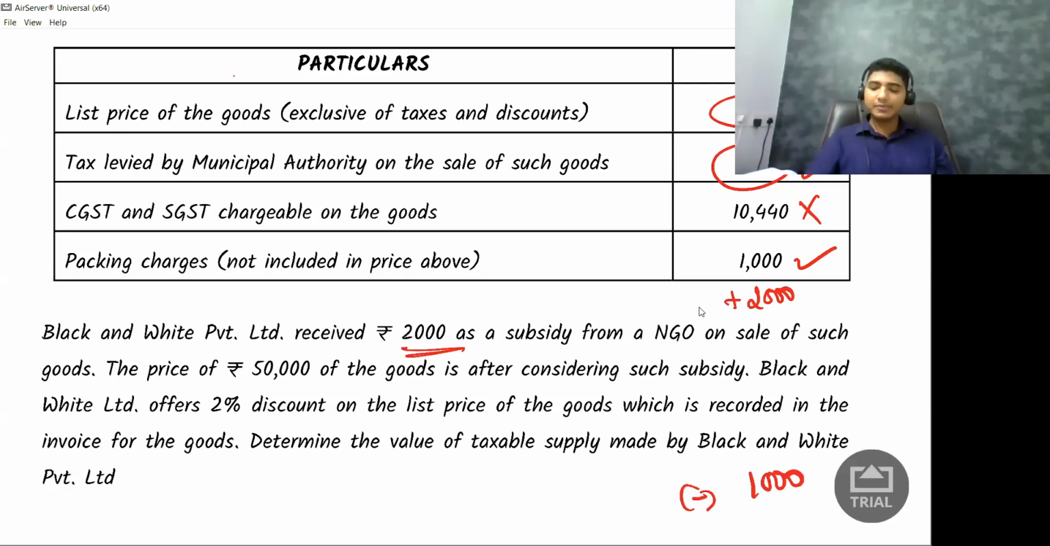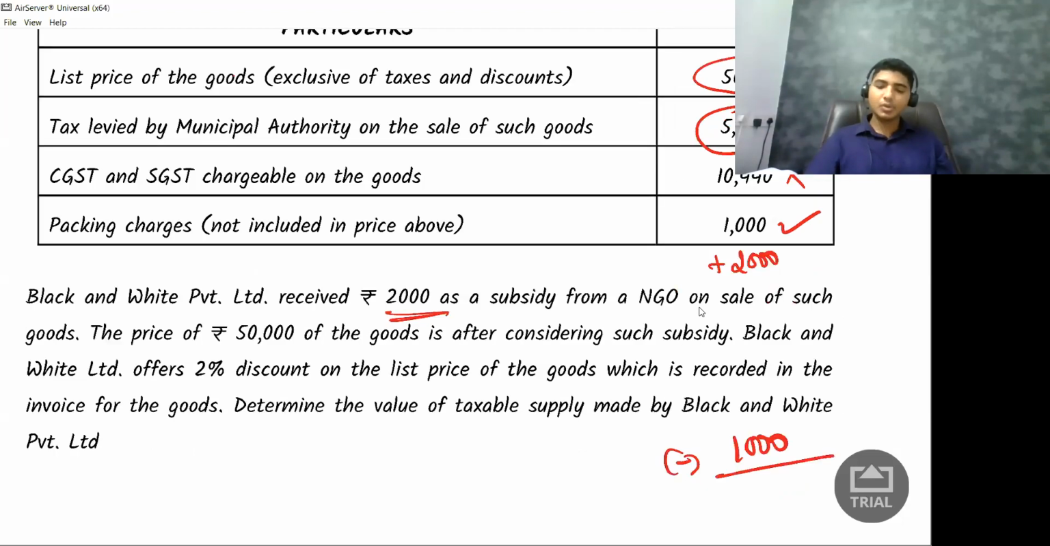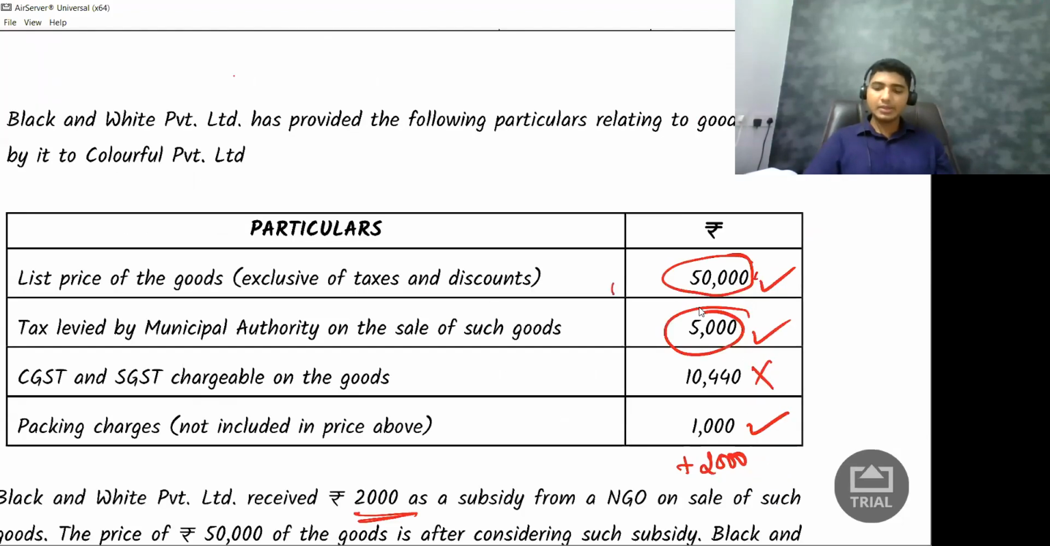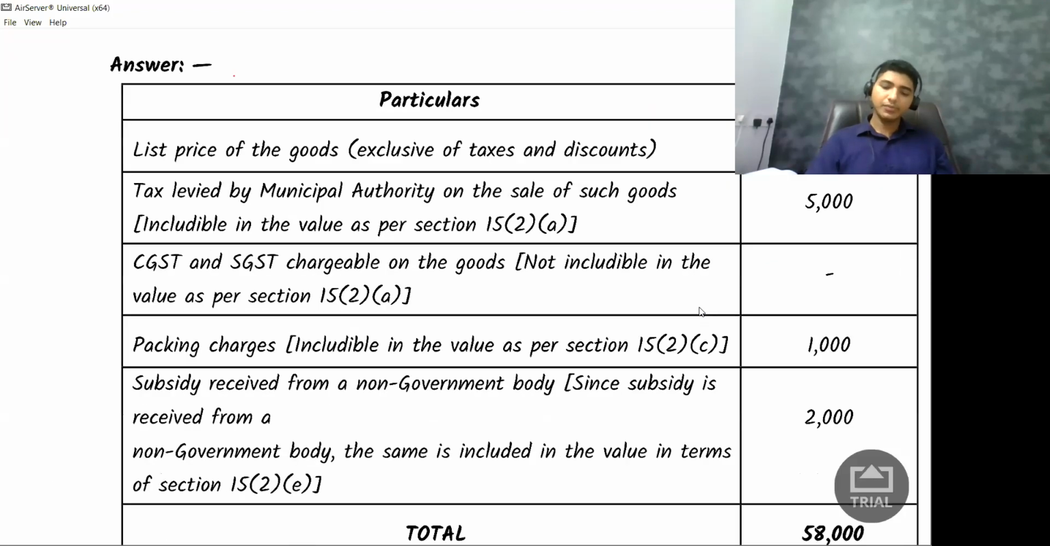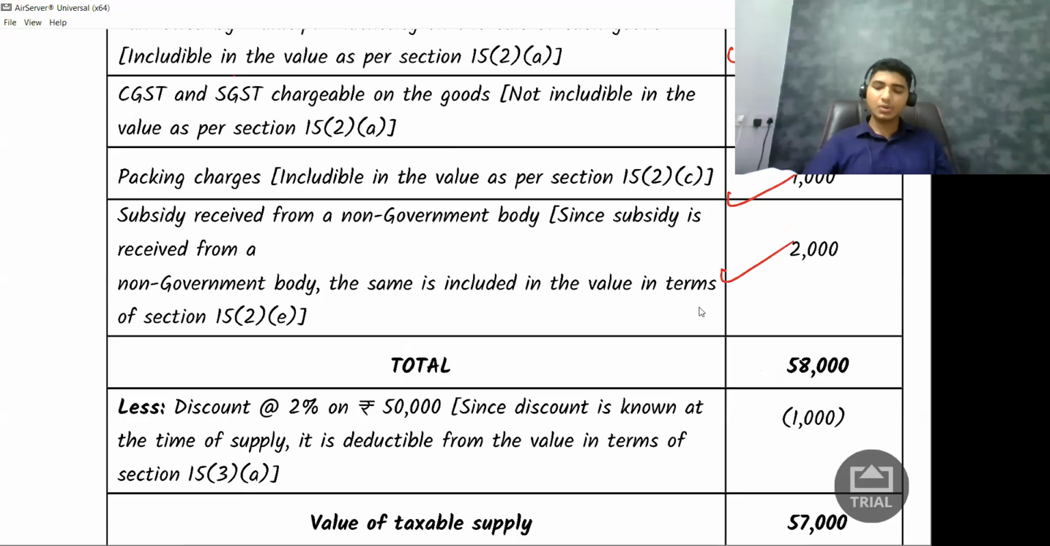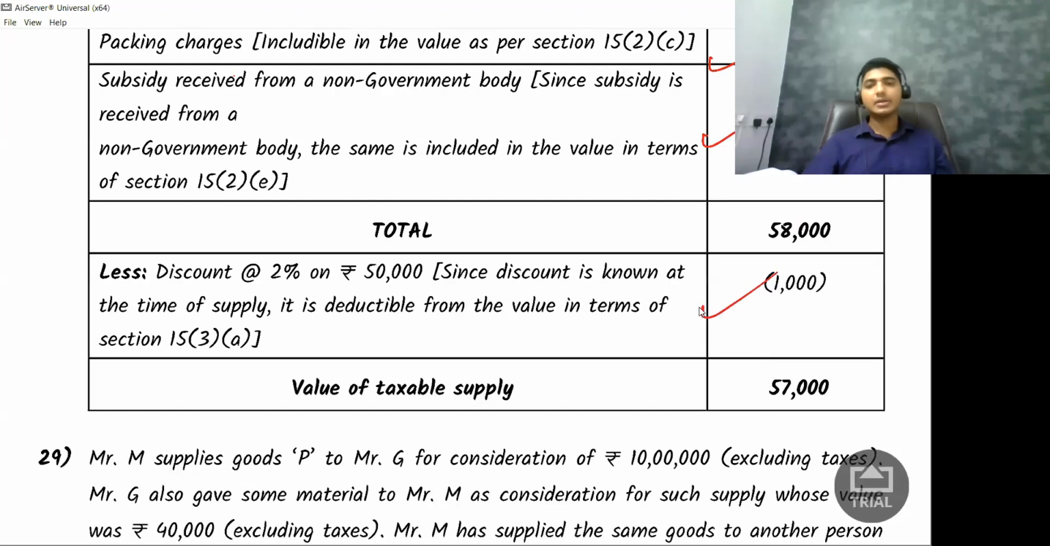So what is the value of my supply? What is the value of supply? 50,000 plus 5,000 plus 1,000 plus 2,000 minus 1,000 rupees. So this is what they're talking about. I'll get 57,000 rupees. Okay, next.